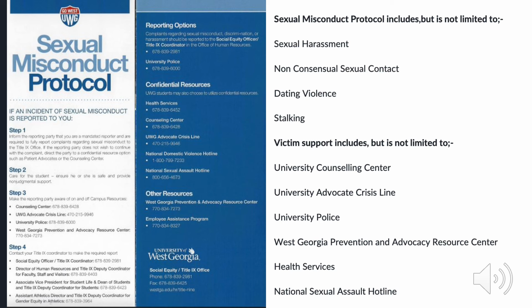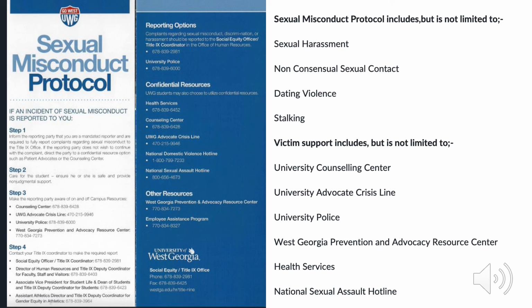For Step 2, it says care for the student, ensure that he or she is safe, and provide non-judgmental support. For Step 3, make sure the reporting party is aware of the on- and off-campus resources. Again, some of these on-campus resources include the Counseling Center, the Advocate Crisis Line, the University Police, and the West Georgia Prevention and Advocacy Resource Center.